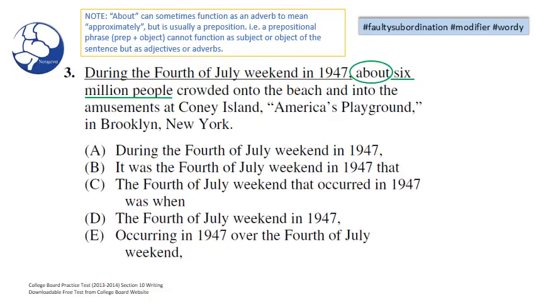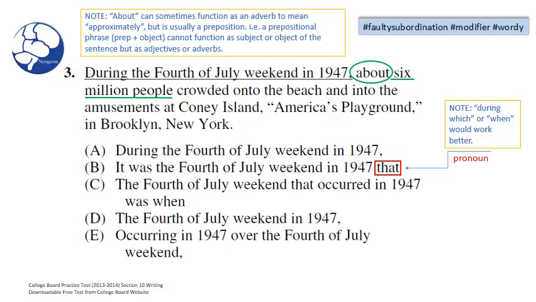Looking at choice A, we have during the 4th of July weekend in 1947. I don't see anything immediately wrong here in choice A, so let's hold on to choice A. Moving on to choice B. Here we have this pronoun that, which is wrong in this sentence.